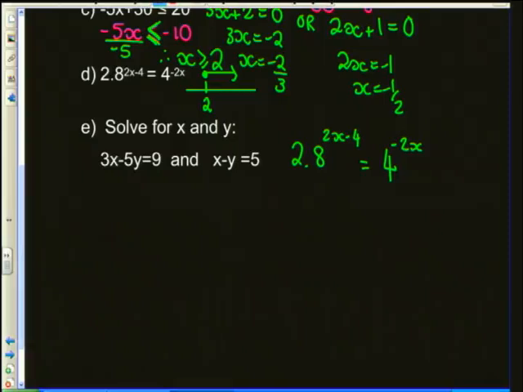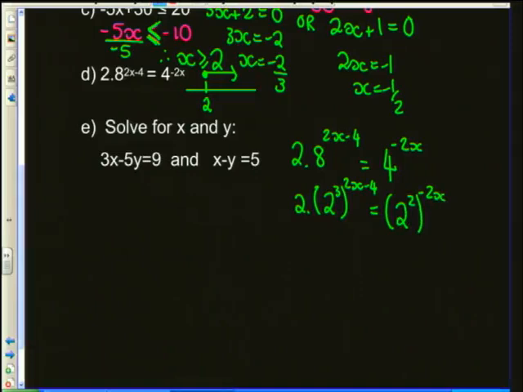So what do I mean by that? 2 is going to stay as it is because 2 is a prime number. 8 can be broken down into 2 to the power of 3, and that is still being raised to the 2x minus 4, so let's not forget that that is still there. 4 can be broken down into 2 squared, and that is still being raised to the negative 2x.